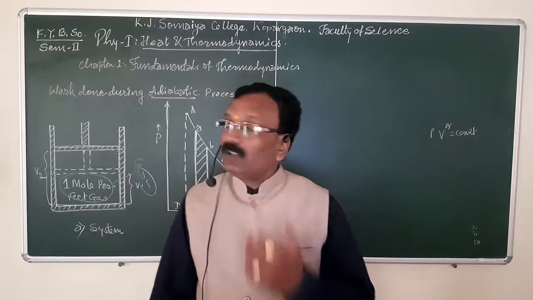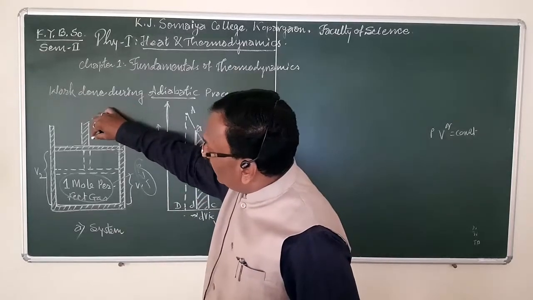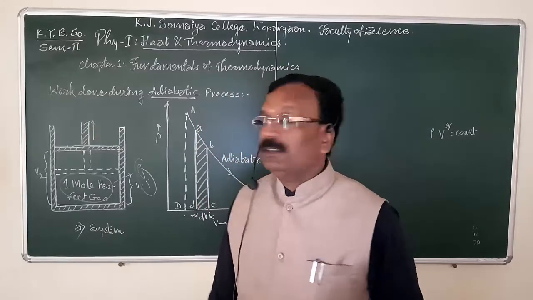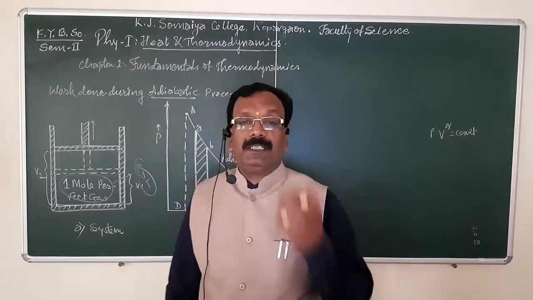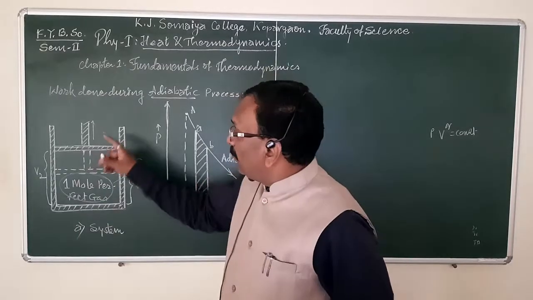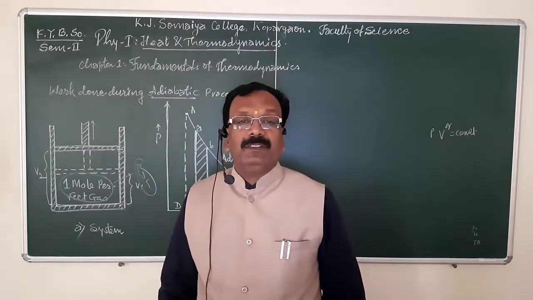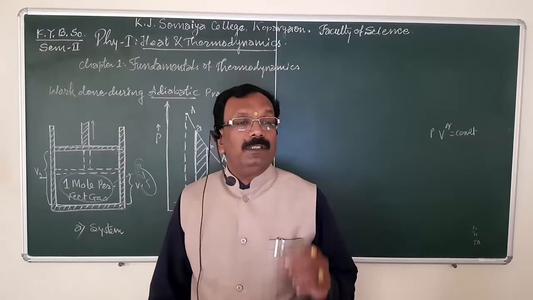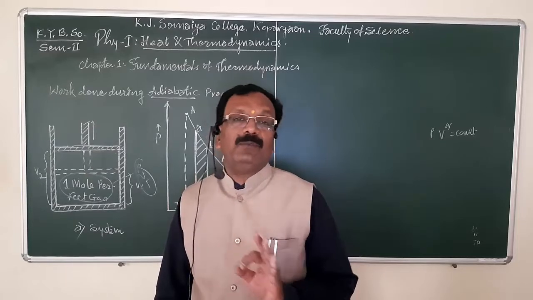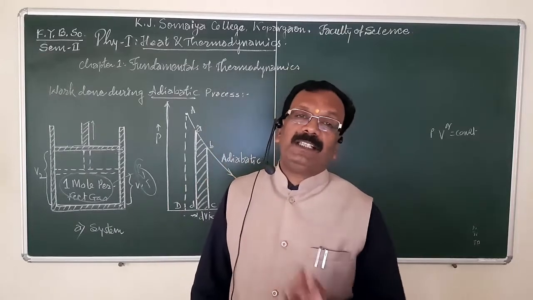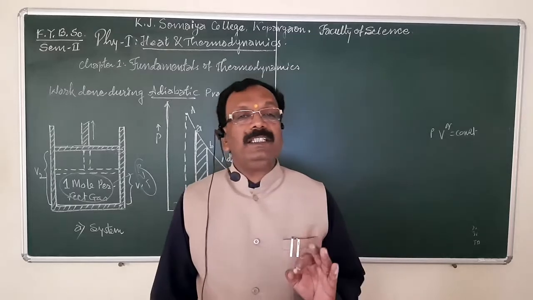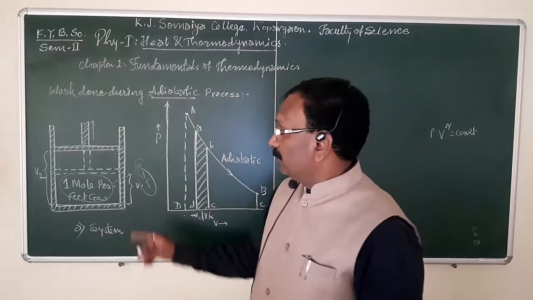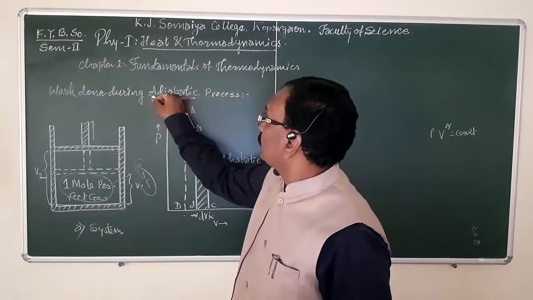Now, the pressure on the piston is so adjusted that it can move suddenly outwards. When the piston moves suddenly outward, the gas expands and does some work. As the system is totally isolated from the surrounding, the change is adiabatic.